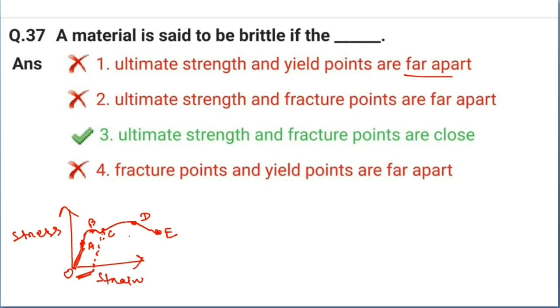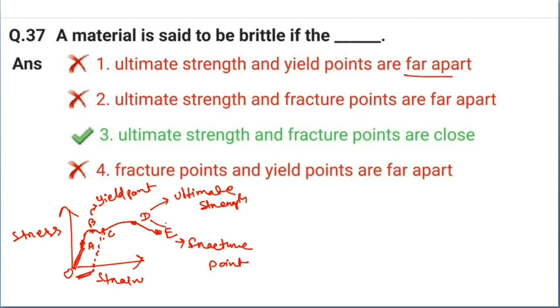B is the yield point, D is the ultimate strength, and E is the fracture point. Okay, so a material is said to be brittle if this distance, that is DE, is very less.